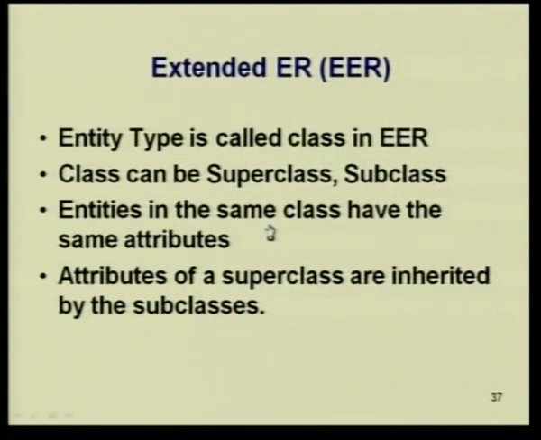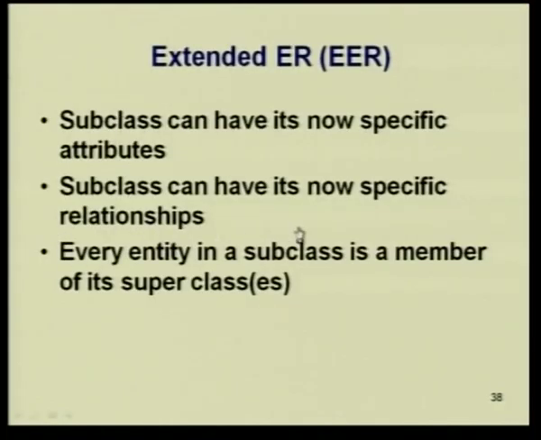Entities in the same class have the same attributes, and just like in many other areas of computer science, the attributes of a superclass are inherited by the subclass. So, actually the superclass-subclass concept has been brought into the picture to differentiate between certain subsets. A subclass can have more specific attributes, it can have its own specific relationships also, and every entity in a subclass is a member of the superclass or classes.